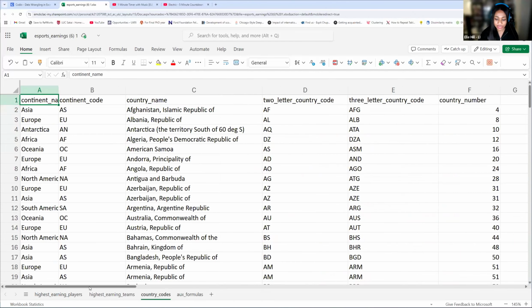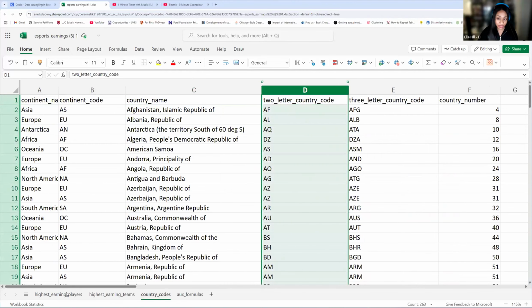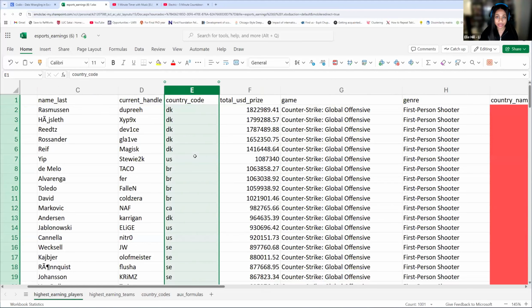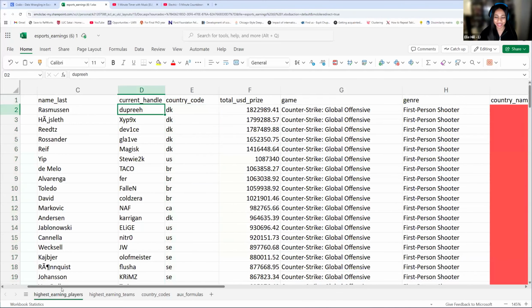So if we go through our data, now we're in country codes here, we have continent name, continent code, country name, and we have this 2-letter country code. So we know that we're going to match this 2-letter country code with the country code in our highest earning players sheet. That's going to be the thing that we connect together. I like to do that as a first step, and it's going to be very helpful later when we go into SQL, thinking this way.